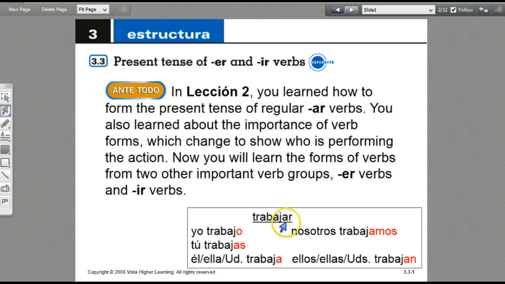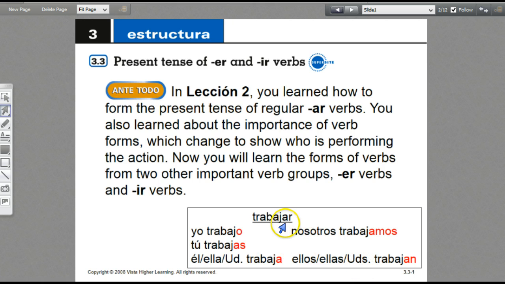Here's a review of your AR verbs. So trabajar is to work. And what do we do with that? Well, we have our subject pronouns. I've listed them here. So yo and tú, and then él, ella, and usted will all have the same verb conjugation. We've got nosotros, and then we've got ellos, ellas, and ustedes.